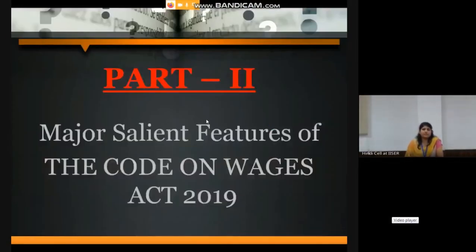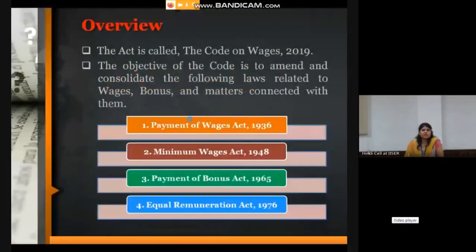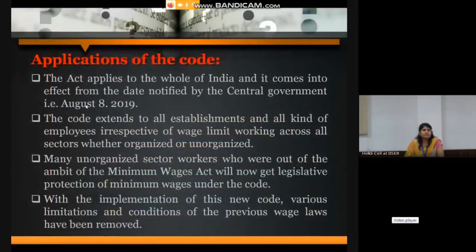Now we are going to discuss the second part of the presentation, the major salient features of the Code on Wages Act 2019. So here is the overview. As Gaurav sir has already explained, these four acts have now been merged into a single act, which will be called the Code on Wages Act 2019. So here are some major applications of this code.